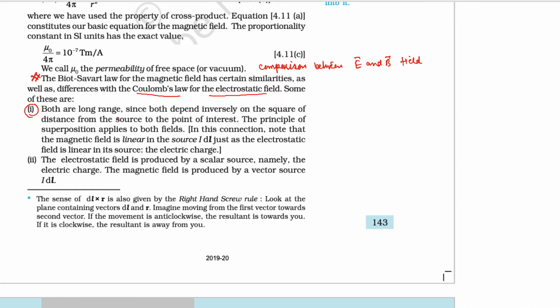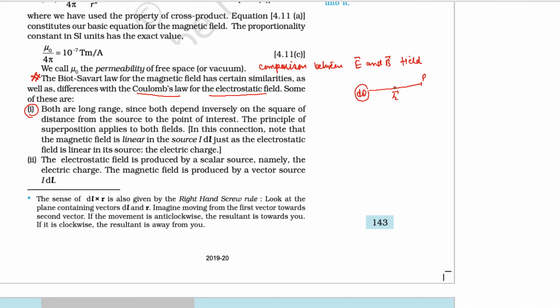both are long range. So one thing you have to see here, if we have some source charge dq, the source charge has the ability to produce electric field around it. You will take some observation point P, and the position vector is r vector.